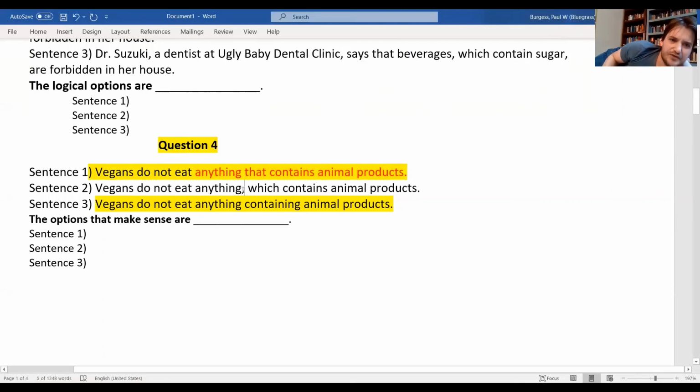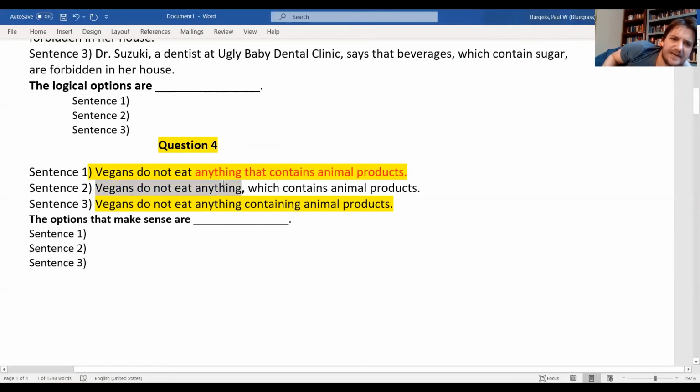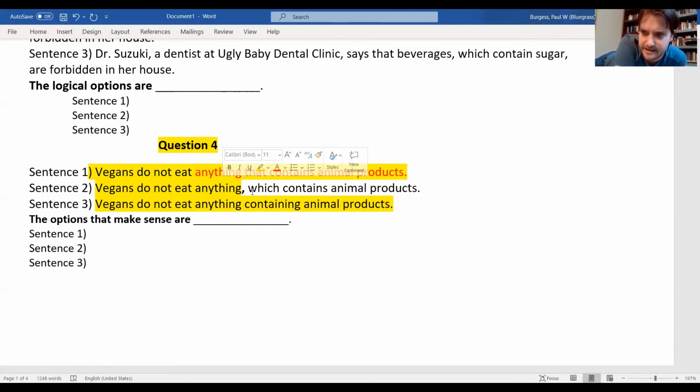If we choose 2, we now are saying vegans don't eat anything. By the way, all food has animal products. Okay, that's not true. Of course, vegans eat. A vegan who doesn't eat is not a vegan anymore. It's a corpse, a dead person.